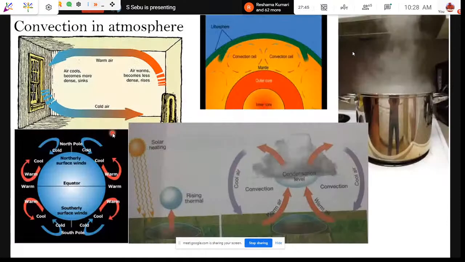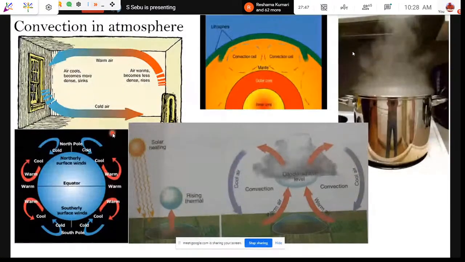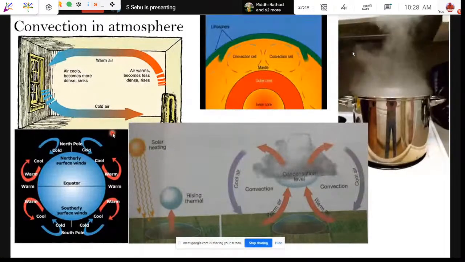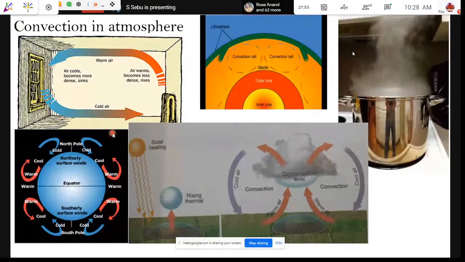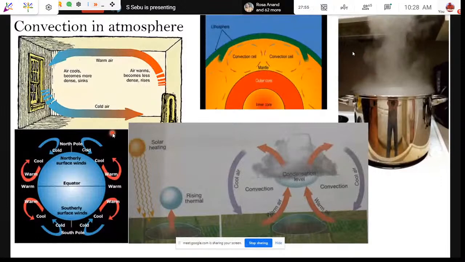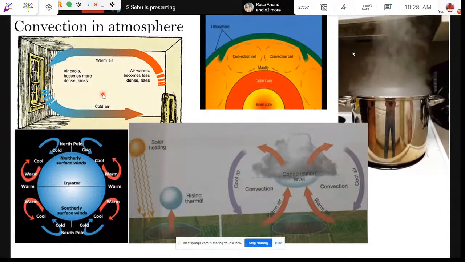Now, how is convection in the atmosphere important? See, like we have a picture here. Suppose in a very cold winter, we started using it.